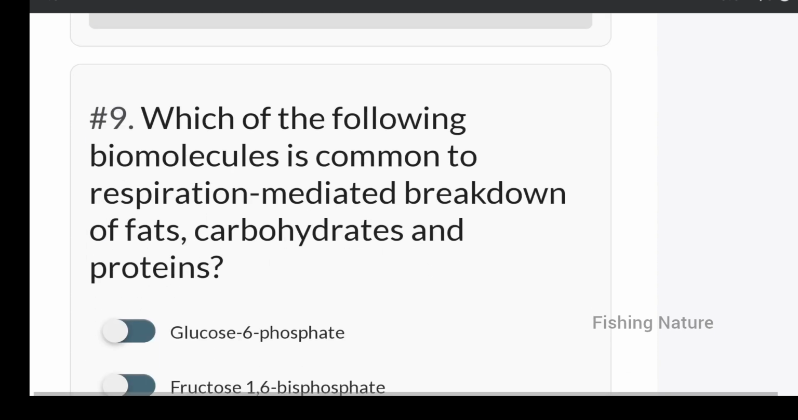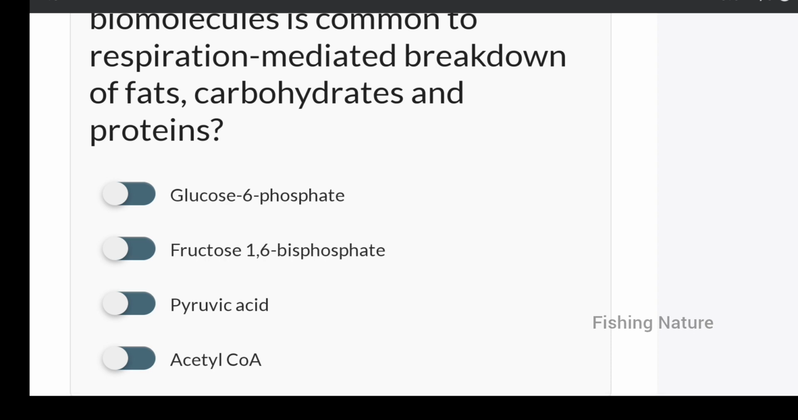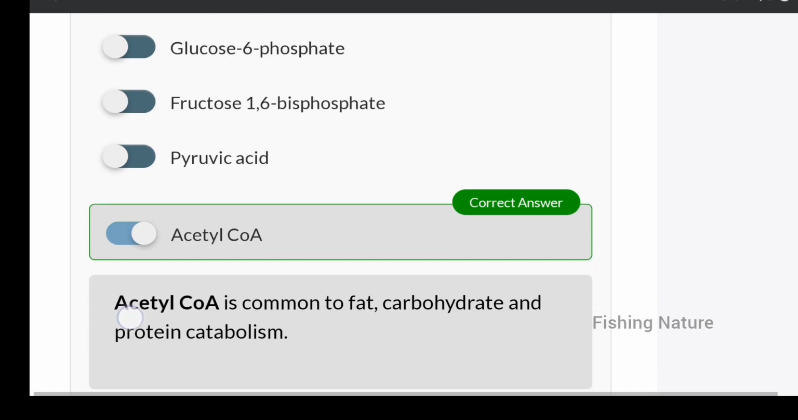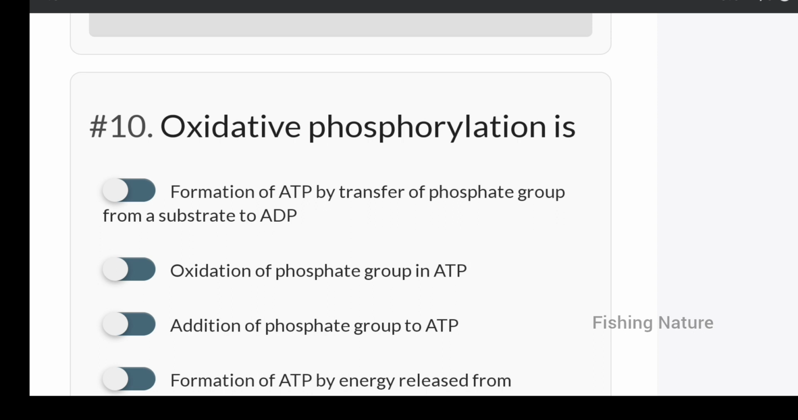Next, which of the following biomolecules is common to respiration mediated breakdown of fats, carbohydrates and proteins? It is glucose 6-phosphate, or fructose 1,6 bisphosphate, or pyruvic acid, or acetyl coenzyme. Which is the correct option? Option D, acetyl coenzyme.